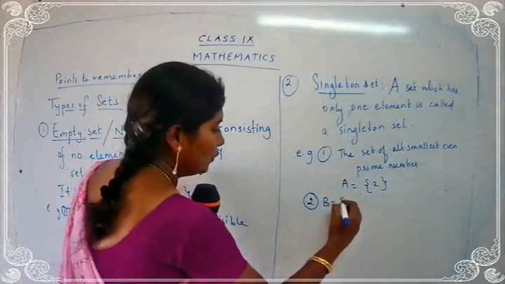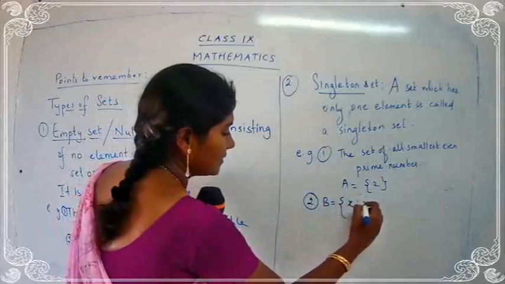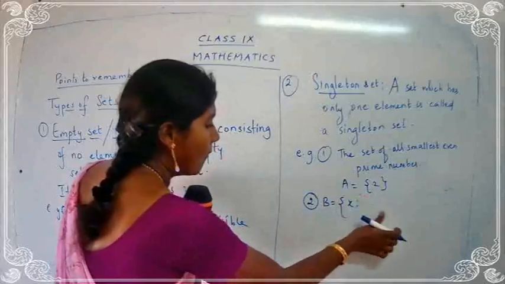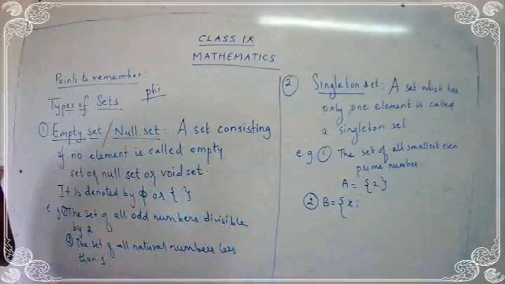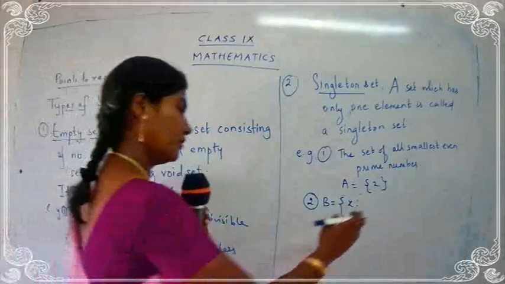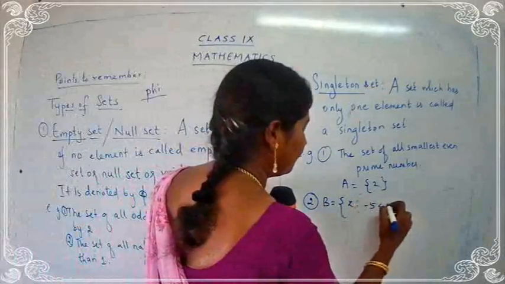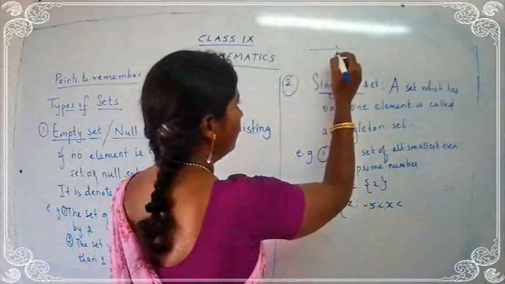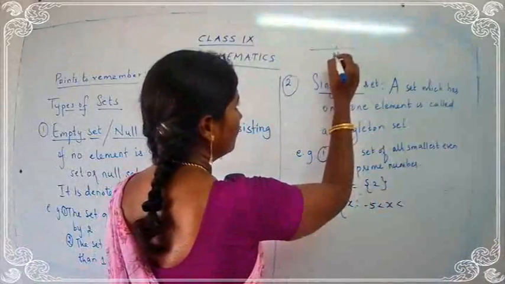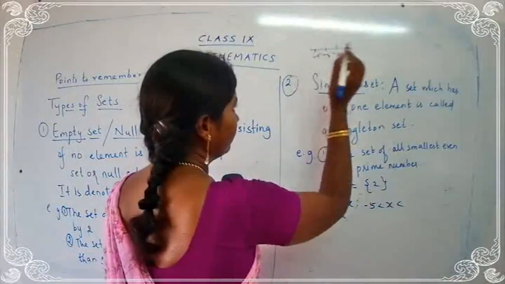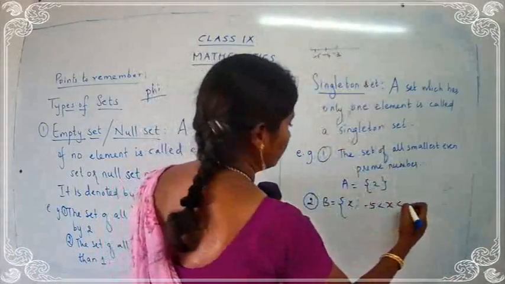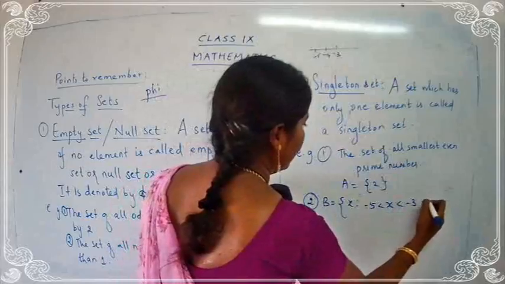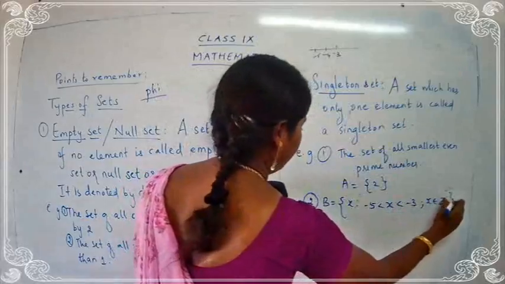B is equal to {x such that minus 5 less than x less than minus 3, x belonging to Z}.